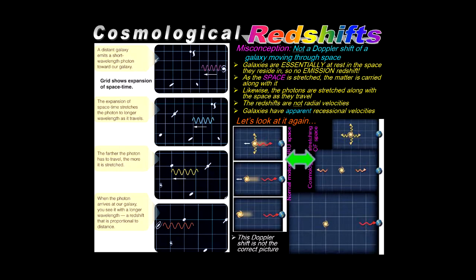The correct picture is the idea of the cosmological stretching of space itself. So we have a galaxy, sitting there in space, emitting photons in all directions. And as those photons are emitted, it takes a long time to travel to the Earth, and in that time, they are stretched out with the stretching of space. So the galaxy is not moving. It's the fabric of space that's stretching, and the photon gets stretched along with it. So hopefully that makes this idea of cosmological redshift understandable.